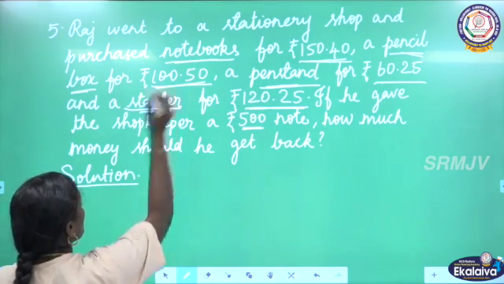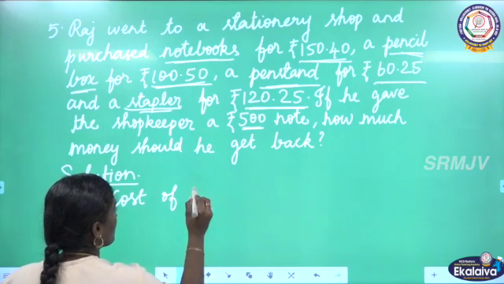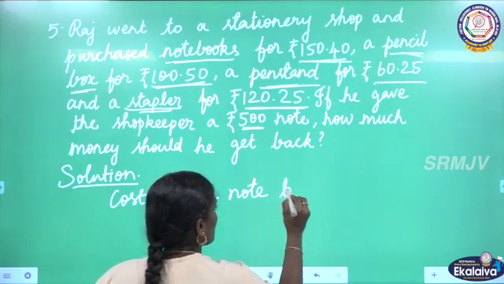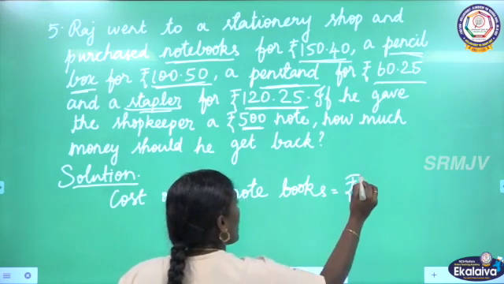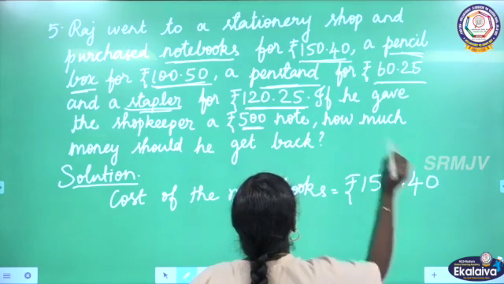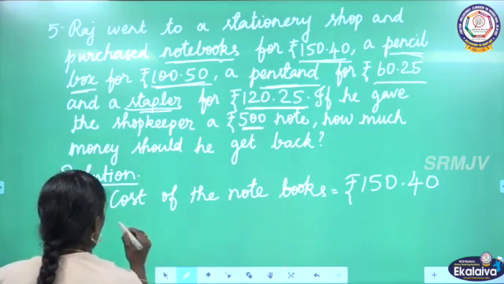So, first one, notebooks. Cost of the notebooks is equal to rupees 150.40. Then he bought a pencil box.